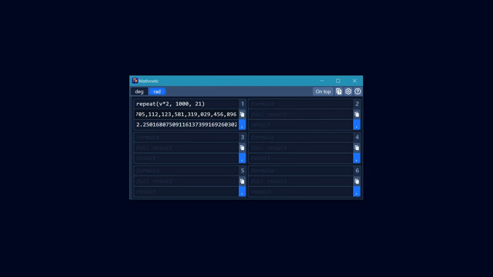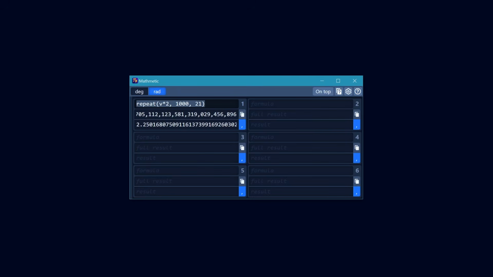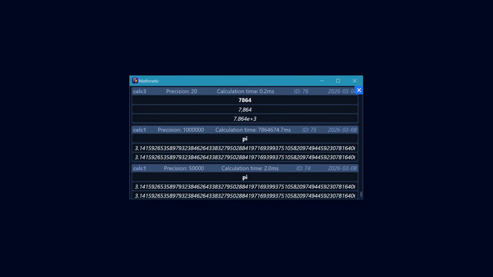Speaking of things that no one would ever need, this brings us to our final feature which makes Mathematic so special, and that is this super nice decimal precision value hidden away in settings. Mathematic is one of the few calculation applications which supports near infinite decimal precision, mostly just limited by your computer's processing power. Generally, you'll never need beyond 20, but if you do, Mathematic is here for you. I even calculated 1 million digits of pi. It only took like 2 hours to calculate.